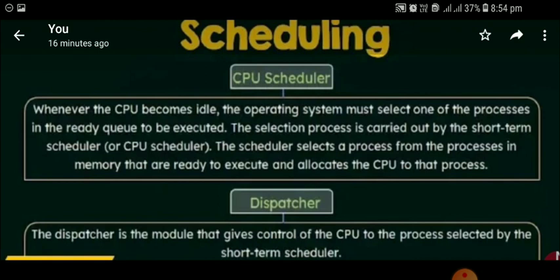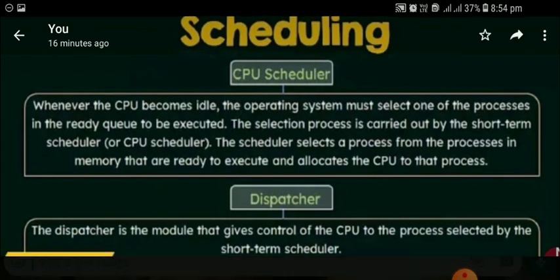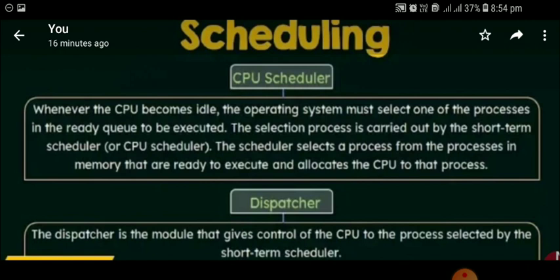So who is going to allocate the process to the CPU? As I told earlier, there are three types of scheduler: short-term scheduler, long-term scheduler, medium-term scheduler. Now the short-term scheduler is responsible to move the process which resides in the ready queue to the CPU. So the scheduler selects a process from the processes in memory that are ready to execute and allocates the CPU to that process. By doing this, we can have the CPU always busy. Okay, hope you understand. I am repeating once again.